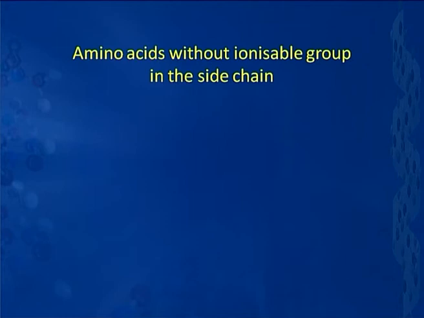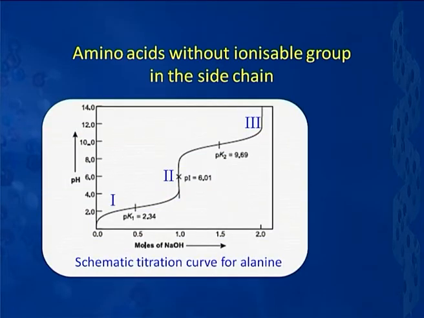So there are two broad groups whereby we can study the overall acid base behavior of alpha amino acids. Let's begin with the first group first, that is, we start with the amino acids without having any ionizable group in the side chain. As I just mentioned, the typical examples are glycine, alanine, valine, etc. So I am going to show you a schematic diagram of the titration curve of alanine with NaOH.